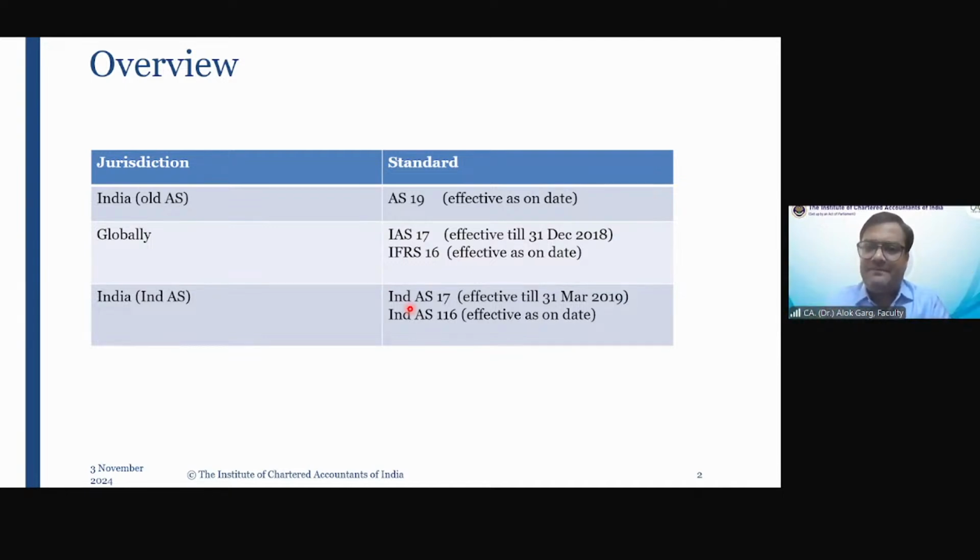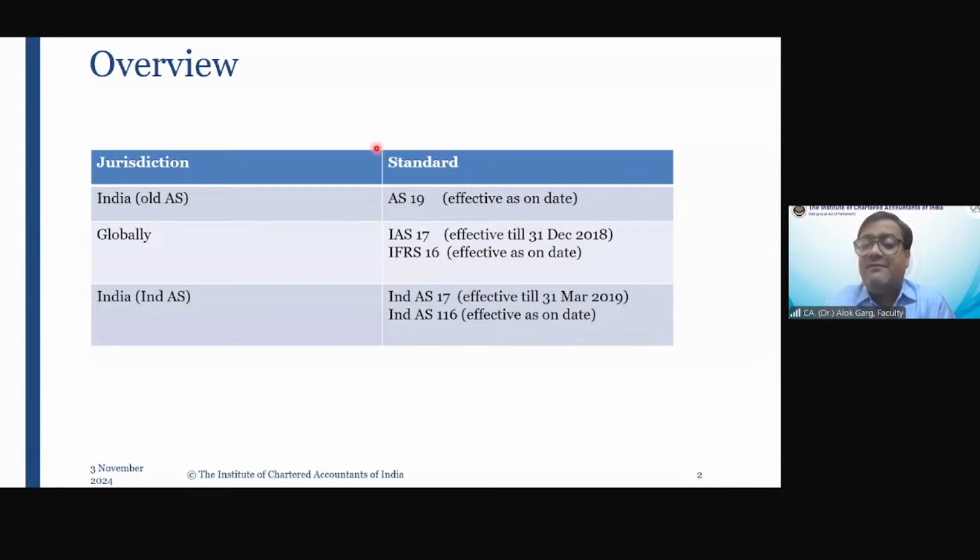Earlier, if I talk about AS 19 versus Ind AS 17, there was hardly a difference. But in today's scenario, there is a huge difference between AS 19 and Ind AS 116.